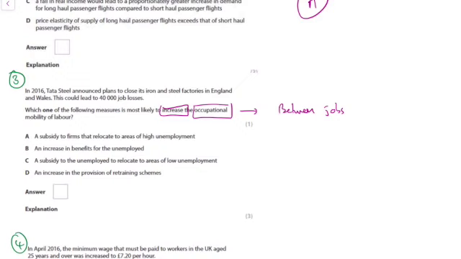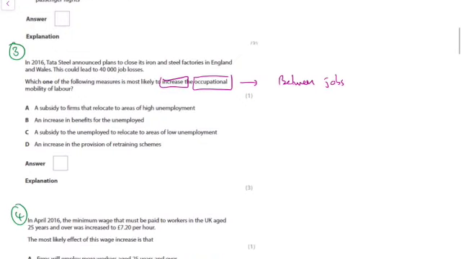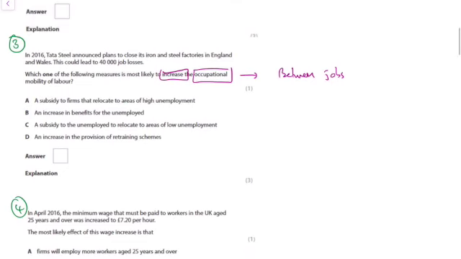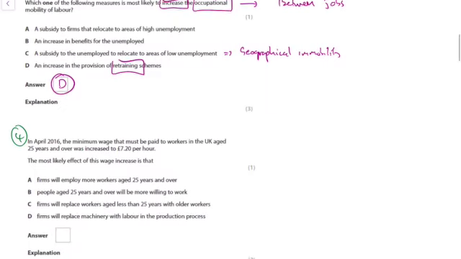So it's not A, because that's all about businesses. An increase in benefits to the unemployed. They seem very keen with this as an answer, but obviously it'll just encourage people to stay out of work. A subsidy for the unemployed to relocate to areas of low unemployment. That would help, but what that would do would be to reduce geographical immobility. So therefore the right answer is D, which is an increase in the provision of retraining schemes to help people move from one job to another.